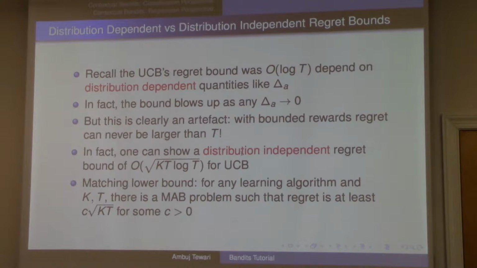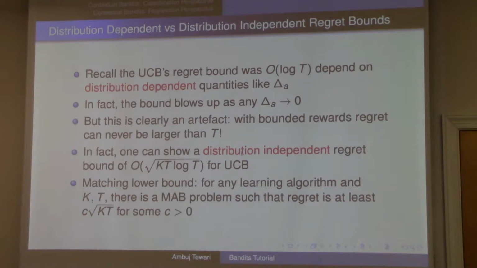Oh right, so this is actually, okay, this is important, and this often confuses beginners. In fact, it confused me when I was first reading papers about bandits, is that on one hand there would be these papers that would say, oh, we prove a logarithmic regret bound, log t, great. There would be these other papers that would show square root t bounds. And I would get confused, like, okay, but square root t is way bigger than log t, so why should I even read papers that give square root t bounds? The issue here is this distinction between distribution dependent versus distribution independent regret analysis.